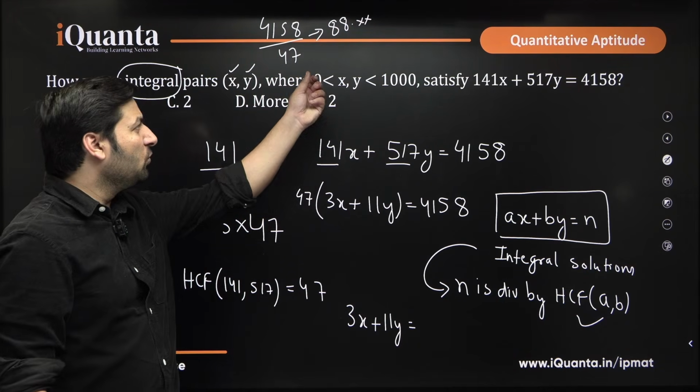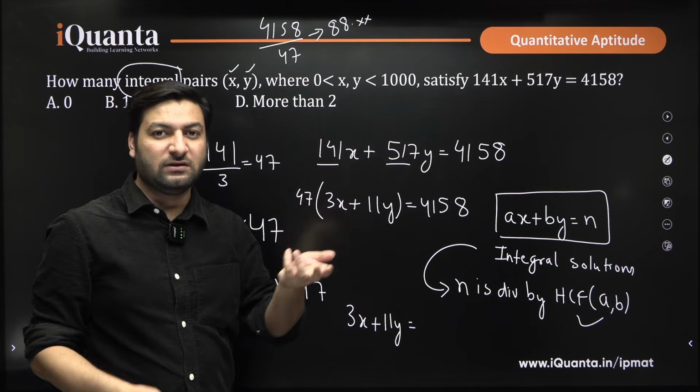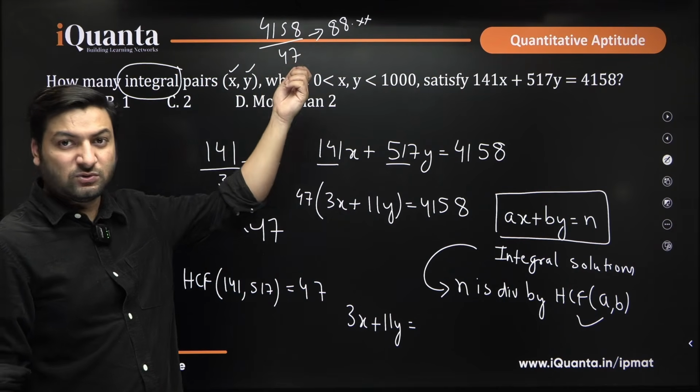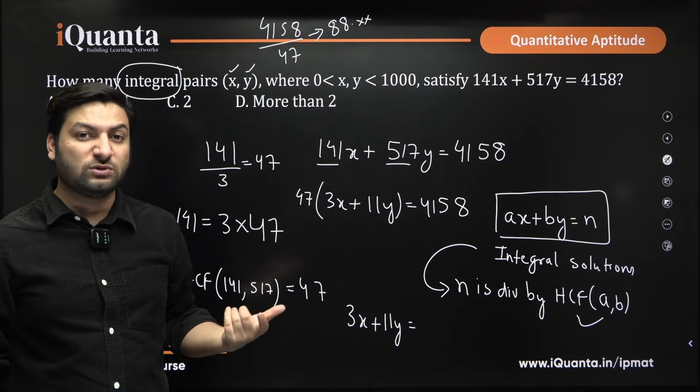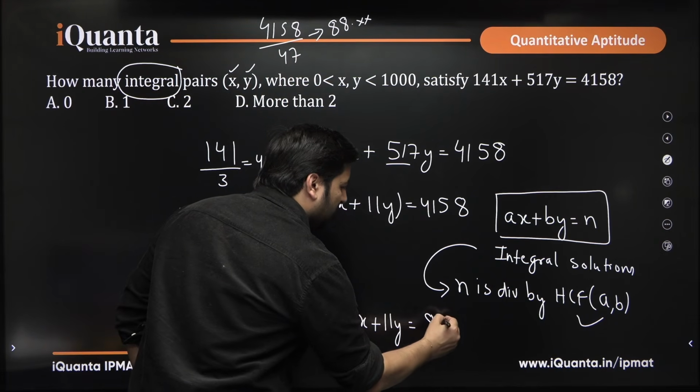Now, you would be asking, sir, how will we be able to do this in the exam? So, basically this type of question will usually come in Indore only, okay? In Indore you have an on-screen calculator, you can use it. So, these are such moments where you have to use the on-screen calculator, okay? So, what do you get? 3x plus 11y equals 88 point something.